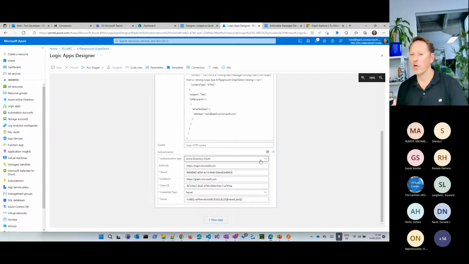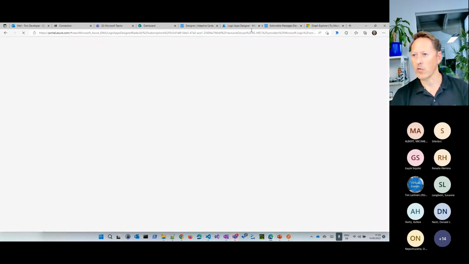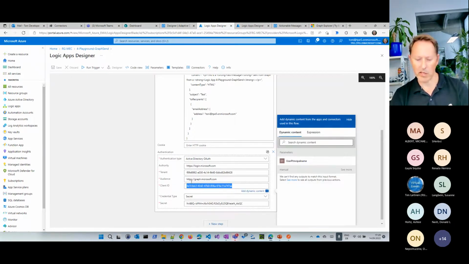I say, okay, I authenticate with Microsoft Azure Active Directory. I'm using OAuth, which means I need to add an authority. I need to add a tenant. I would say I want to access Microsoft Graph. And this is an application and a secret that allows me to do so. So what I did here in the background, so let me go to another browser here to have some more tabs open. Simply go to this application here.